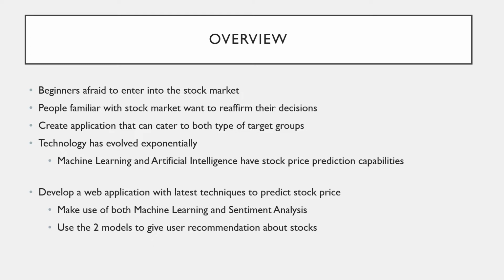We know that technology is evolving at an exponential pace. In terms of machine learning and artificial intelligence, there are a lot of models currently which provide stock price prediction capabilities. So the goal of this project is to create a web application with the latest techniques to predict stock prices. We make use of not only machine learning techniques, but also sentiment analysis techniques to gain a clear and wide picture of the true stock price in the future for a particular company. So we use both these models to give the user a definitive recommendation about the stock.